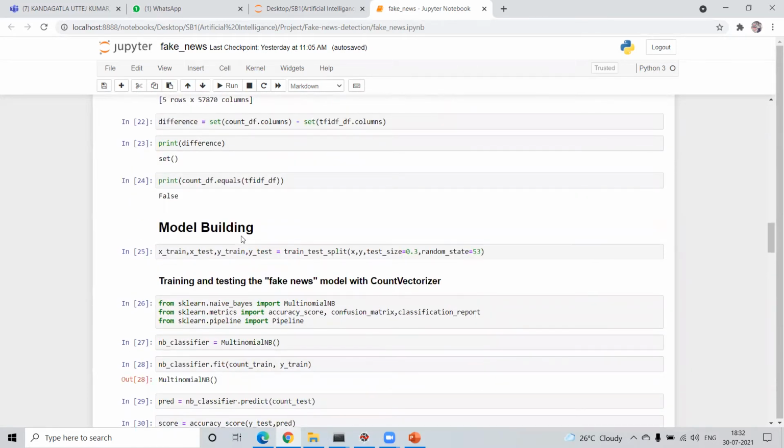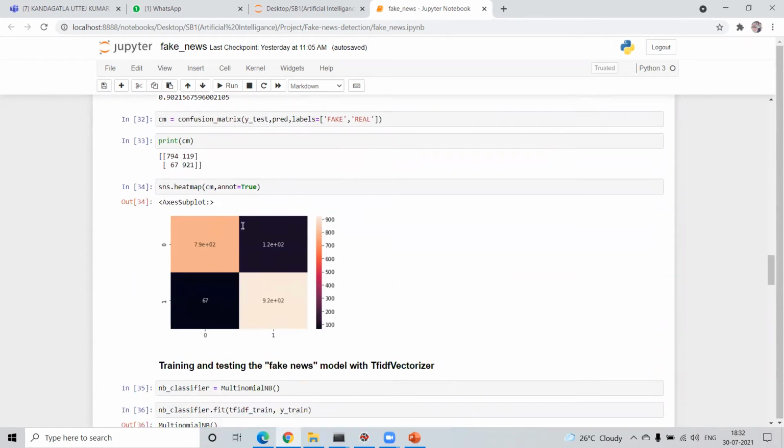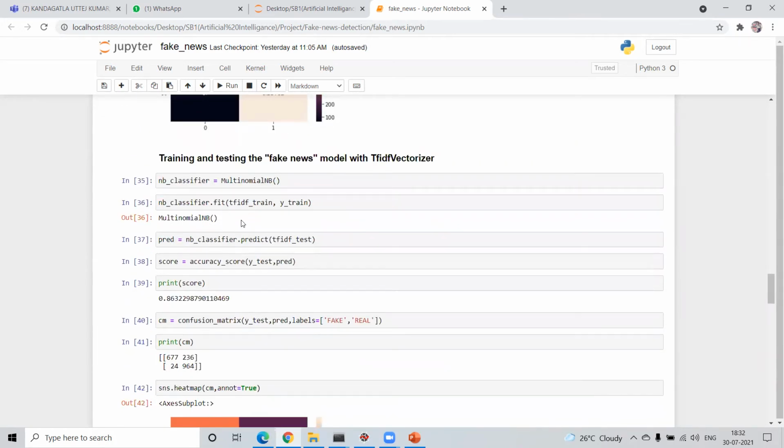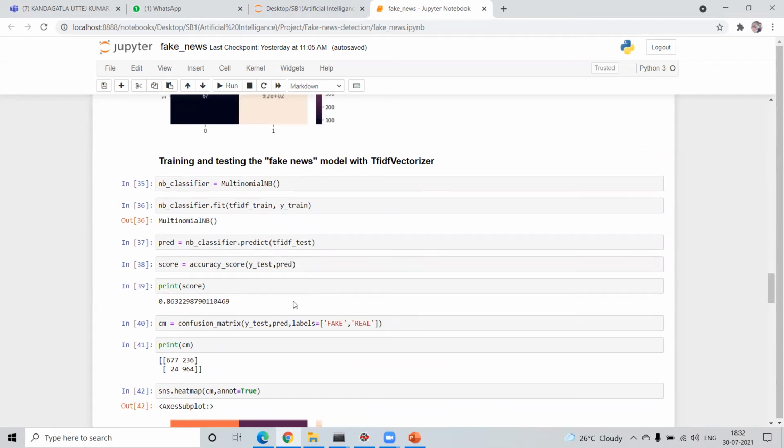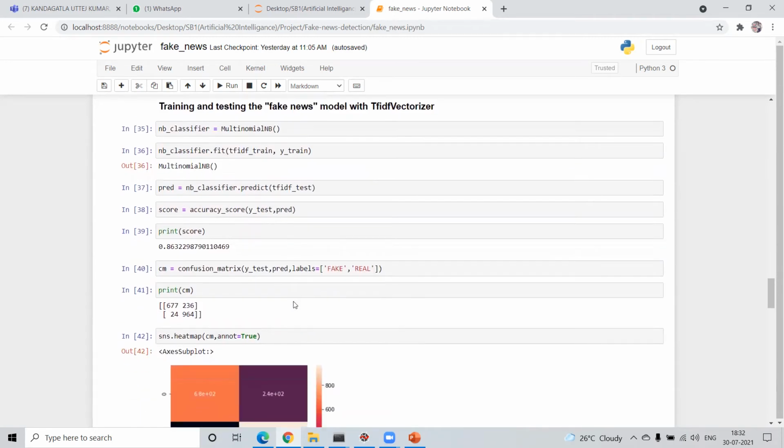Now coming to the model building part, here first we build the model with count vectorizer. It shows some accuracy, and again we perform the model building with TF-IDF vectorizer using multinomial naive Bayes, and it shows its accuracy. From both accuracies, we came to the conclusion that TF-IDF vectorizer is more efficient and well known to use for this project, because it shows 90% correct values.